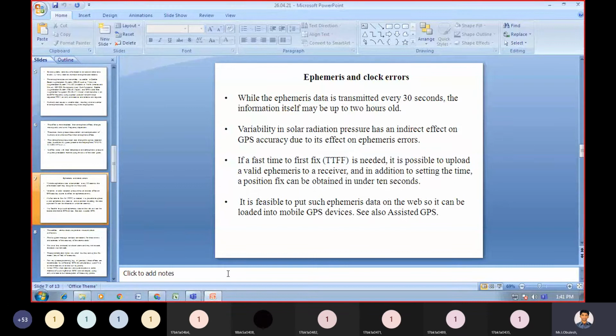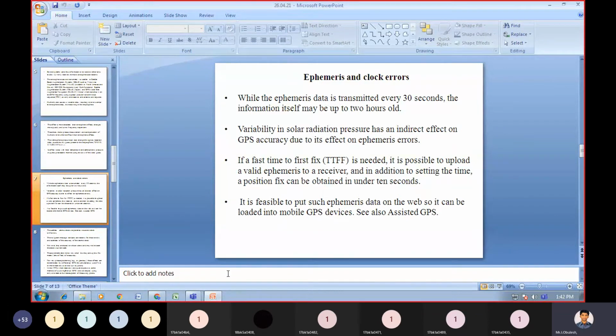The variability in solar radiation pressure has an indirect effect. Variability in solar radiation pressure has an indirect effect on GPS accuracy due to its effect on ephemeris errors.